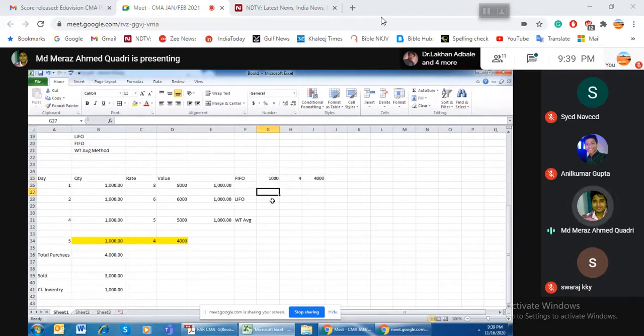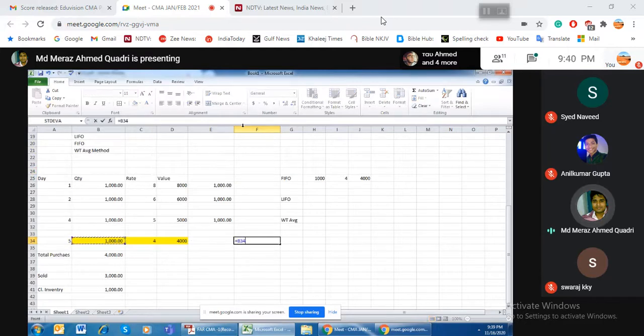But if I am following the LIFO method, then my answer will be a little different, because I will sell the 5th day first. I will sell this first, then this, then this, and whatever inventory is left will be the 8 rupees item.